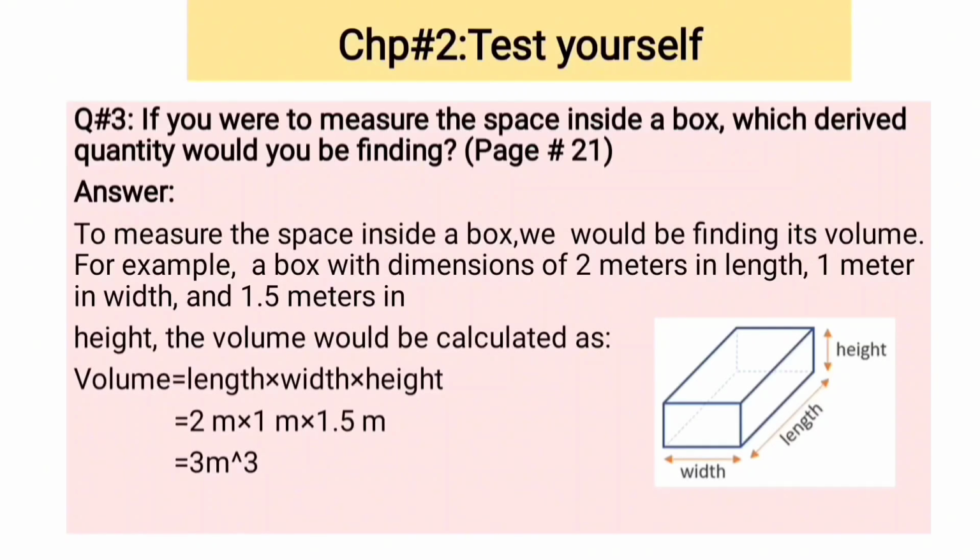Let's suppose you have 2 meters in length, so put length 2 meters, and you have width 1 meter, put 1 meter in width, and you have 1.5 meters height, so put 1.5 meters in height. Now you have to multiply all these quantities: 2 into 1 into 1.5, the answer will be 3, and meter into meter into meter will be cubic meter. Okay, the answer is 3 cubic meters.